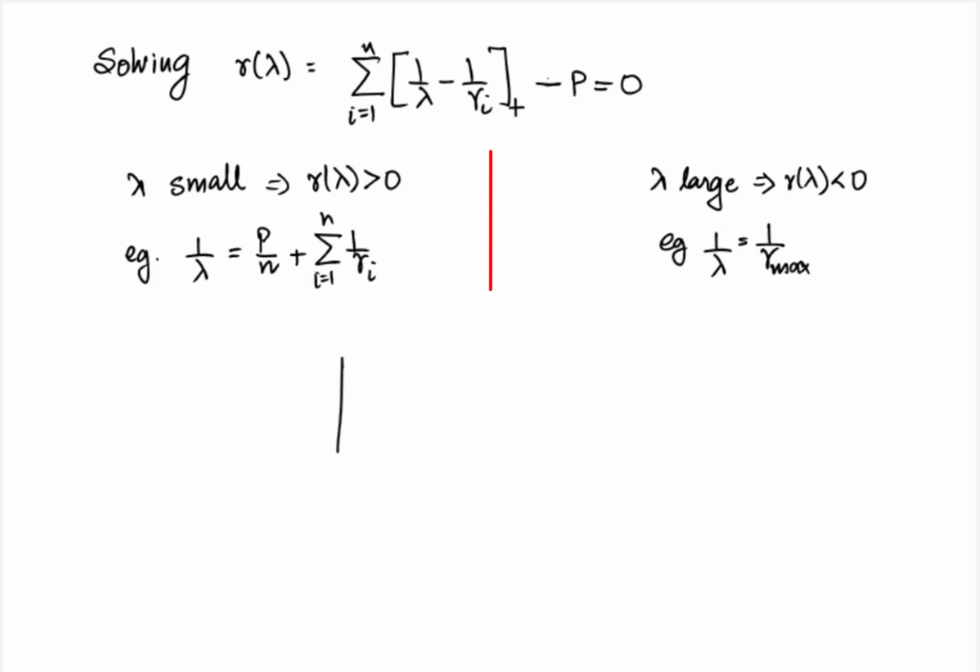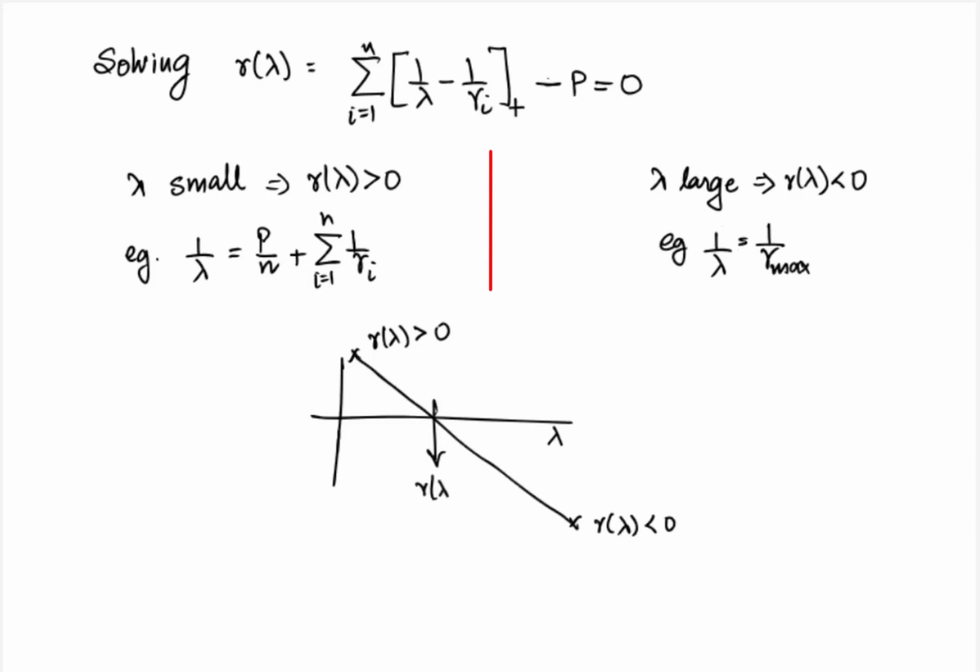So if we plot R of lambda against lambda, we would see that it takes a positive value at small lambda and a negative value at large lambda. And since it is a continuous function, it passes through 0 at some lambda. That is the optimal value which we need to find. In fact, it can be verified that R of lambda is a decreasing function of lambda.